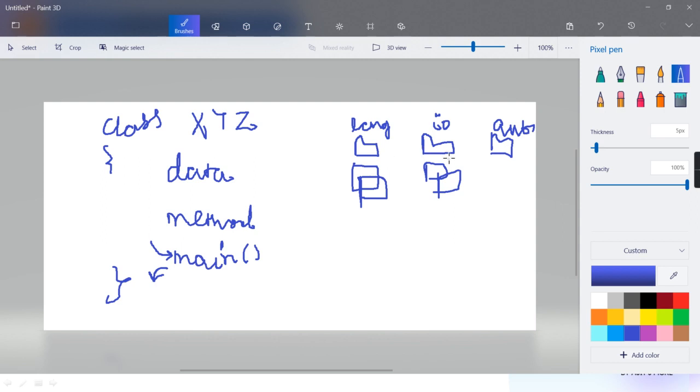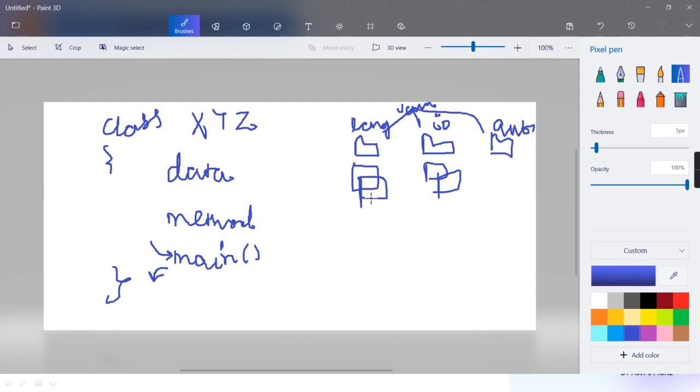These are packages. Packages means what? Folders. And they belong to a super main folder called the Java folder. So Java will be the main folder, and then these are the subfolders. In them there are hundreds of classes, and what will programmers do? Use these classes by creating objects.